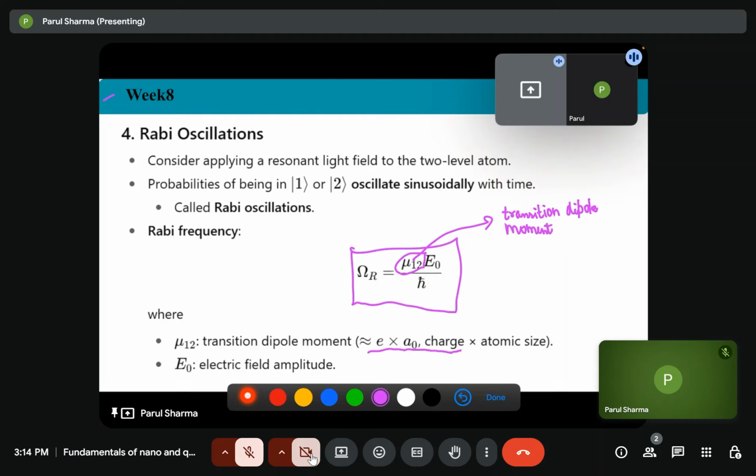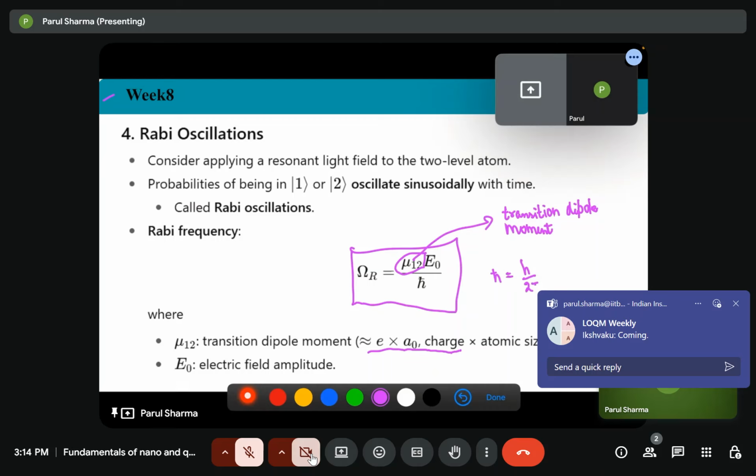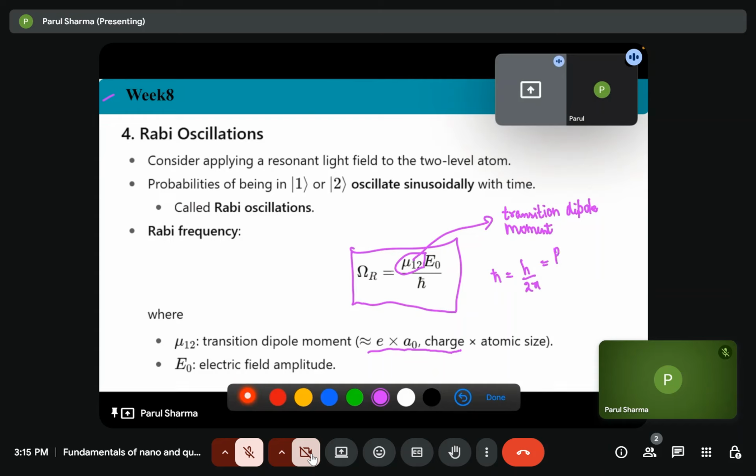E naught is the electric field amplitude, and h cross is h by 2 pi, where h is the Planck constant.